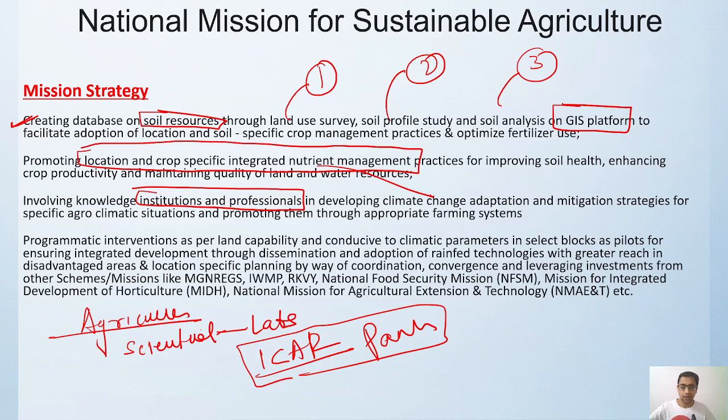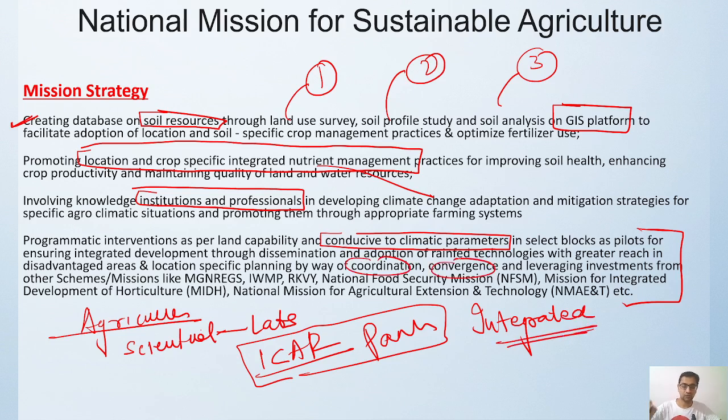Okay, then a lot of interventions are also needed as per the land capability and conducive climate parameters. Blocks have to be selected, which area is important for rain-fed, where canal irrigation is there. Based on that, proper coordination has to be there. There are a lot of schemes running at various places like Manrega, Integrated Water Management Plan, Rashtriya Krishi Vikas Yojana, National Food Security Mission. They all have to work in an integrated way. Planning, coordination and convergence we can utilize.